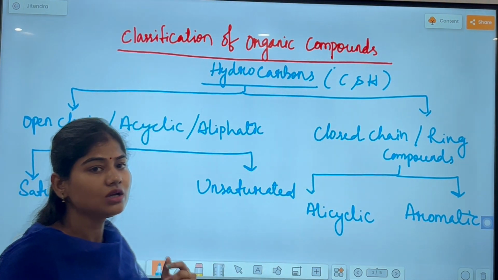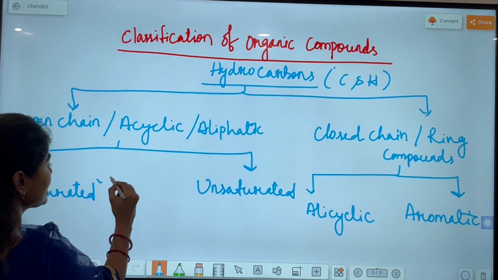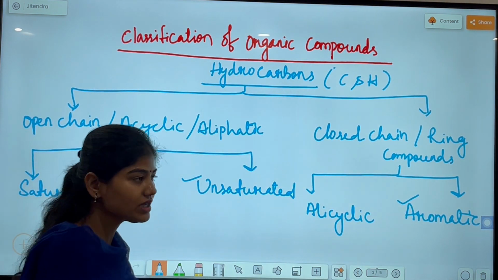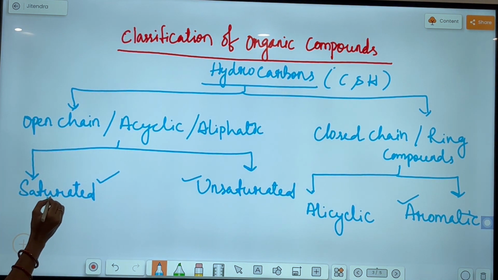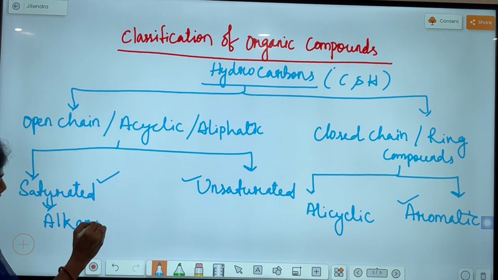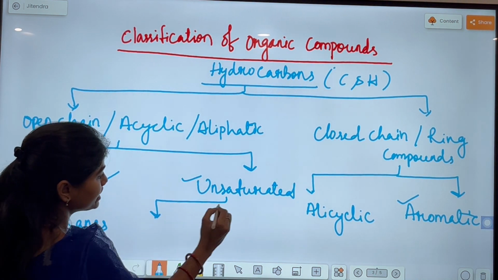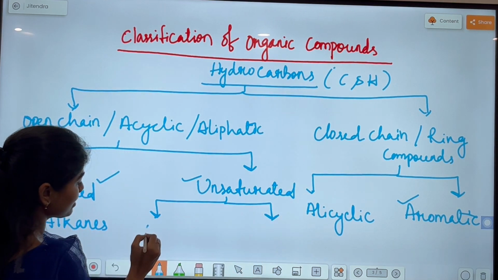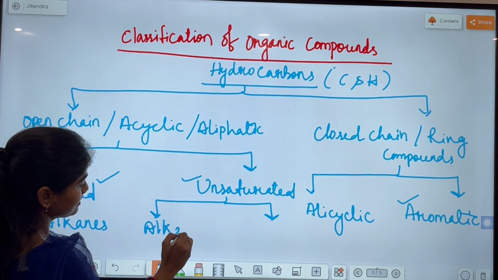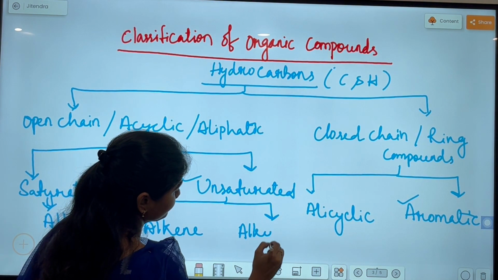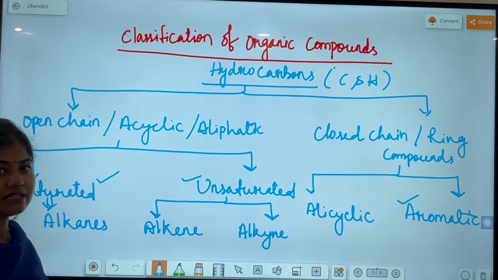So in this unit we will discuss saturated hydrocarbons, unsaturated and aromatic hydrocarbons. Saturated hydrocarbons are also known as alkanes, and unsaturated hydrocarbons are again divided into two types: alkene and alkyne. So let's further discuss